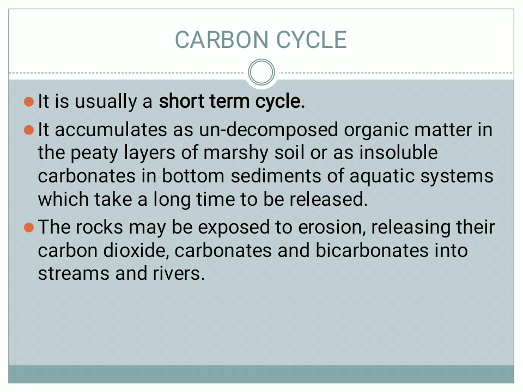So the autotrophs are very few in number. We have more consumers in the ecology. That is why this is a short term cycle. From the rocks, because of erosion, carbon dioxide will come out also. Carbon dioxide also enters the atmosphere because of industrial activities or vehicular emissions.